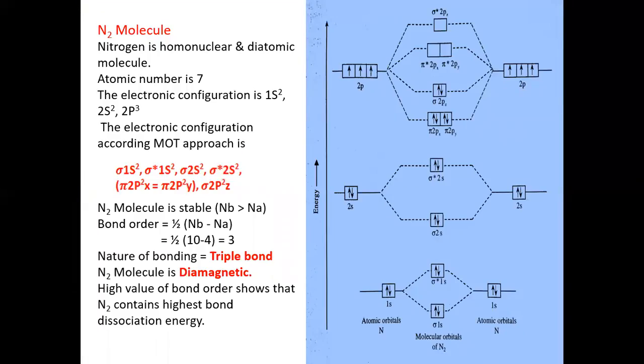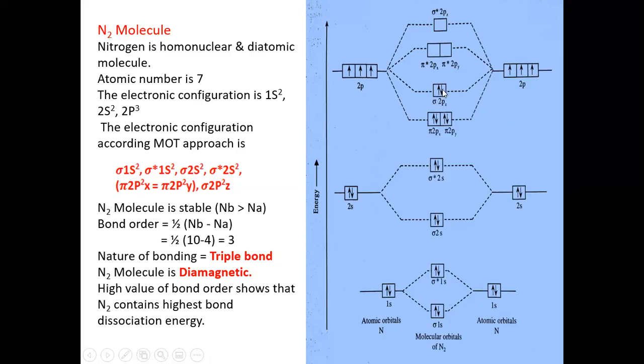This represents the electron filling of the nitrogen molecule. Here you see these are the bonding electrons, these are anti-bonding electrons, these are again bonding electrons, these are anti-bonding electrons. If electrons are present in these three molecular orbitals, they will be the anti-bonding electrons. For the nitrogen molecule, the bonding electrons are 10: 1 2 3 4 5 6 7 8 9 10. If we count the anti-bonding electrons, 1 2 3 4 5 and 6 only.